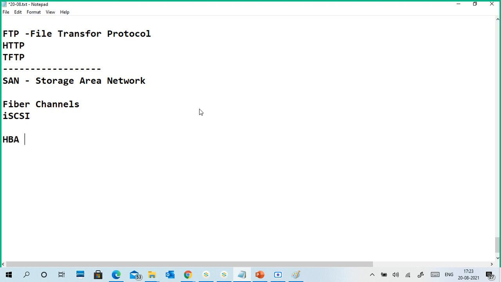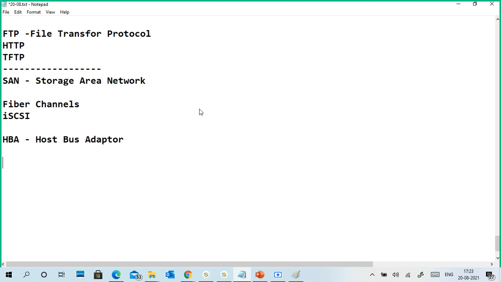It is HBA, the host bus adapter, to connect SAN storage devices. There are different types of switches to connect your SAN storages. So it is host bus adapters for connecting your storage devices.